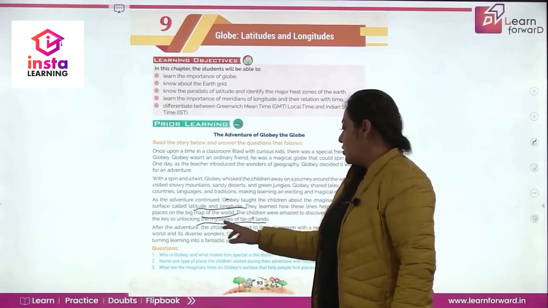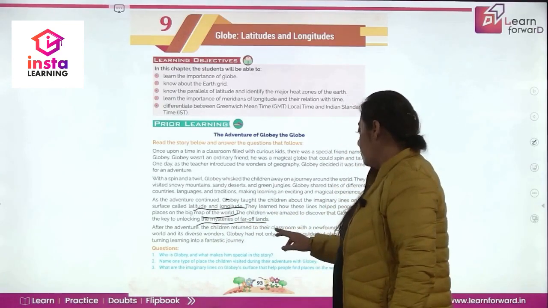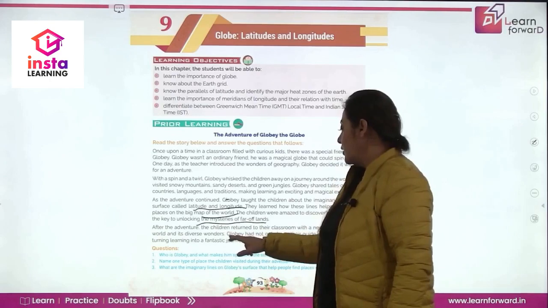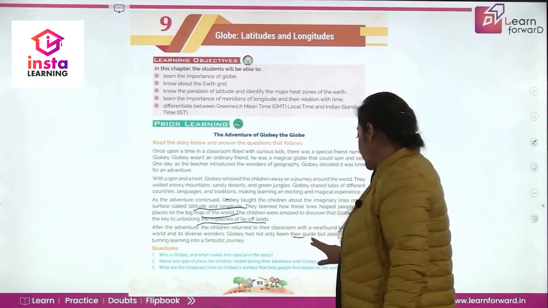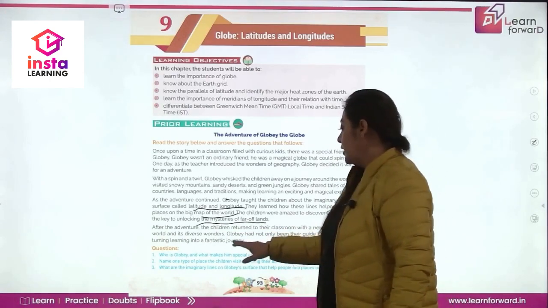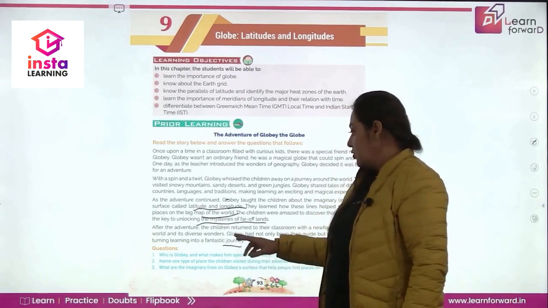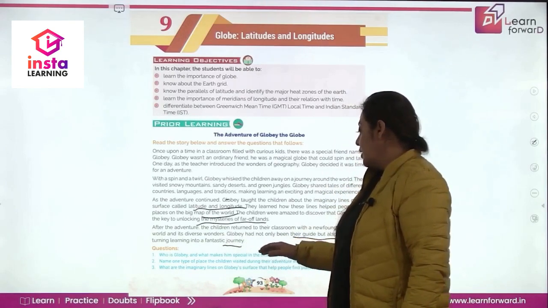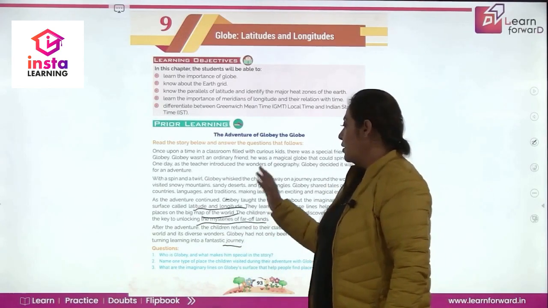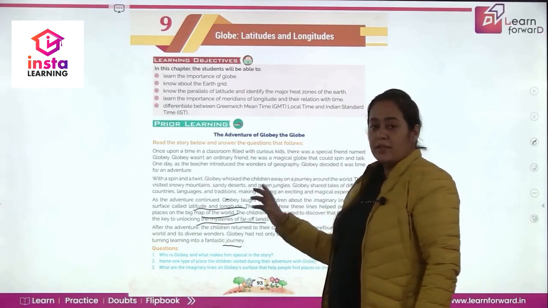After the adventure, the children returned to their classroom with a newfound love for the world. With its diverse wonders, Globey had not only been their guide, but also their friend, turning learning into a fantastic journey. So who is Globey? A new friend. What makes them special in the story? The Globey here helps children find the latitude and longitude.